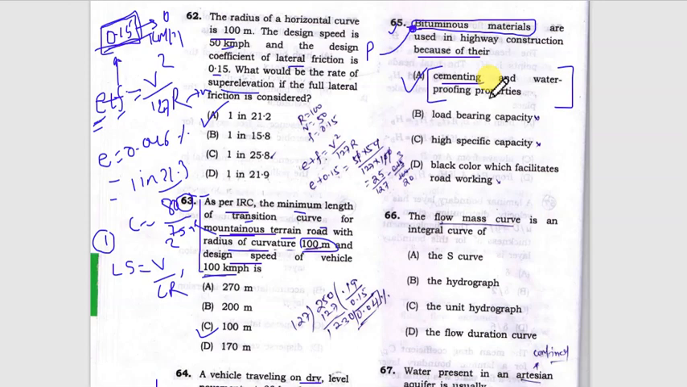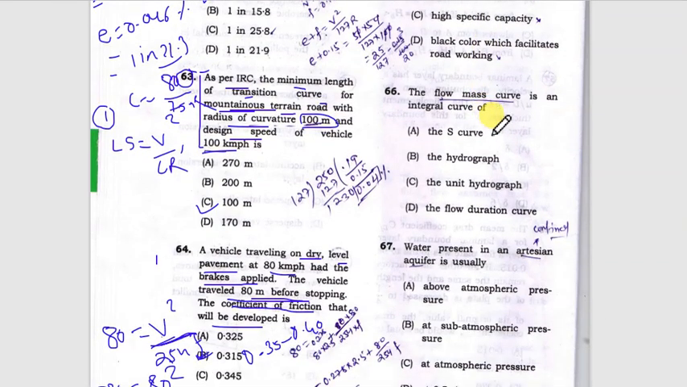Next question is, flow mass curve is an integral curve. A flow mass curve is nothing but whenever we accumulate all the hydrographs, and a hydrograph is nothing but runoff versus time. Whenever I accumulate all the hydrographs of all the times and add them, it will give you the flow mass curve. So the flow mass curve is an integral curve. Integral curve means summation of all the hydrographs.